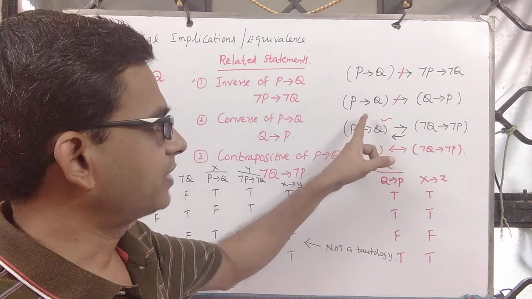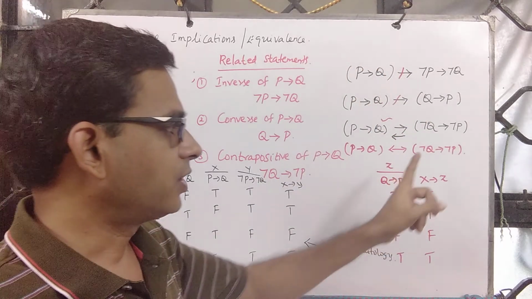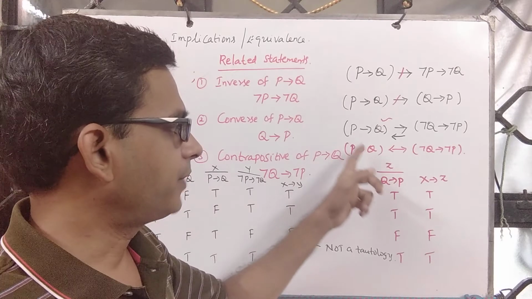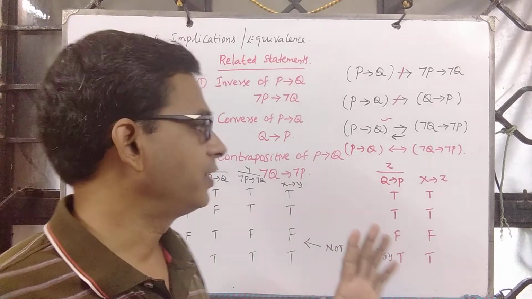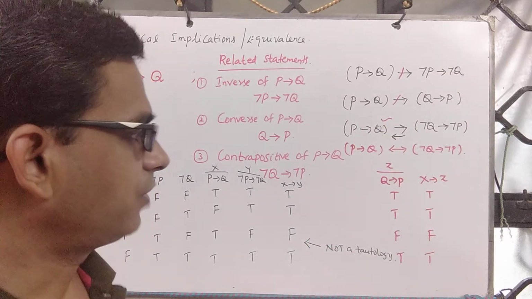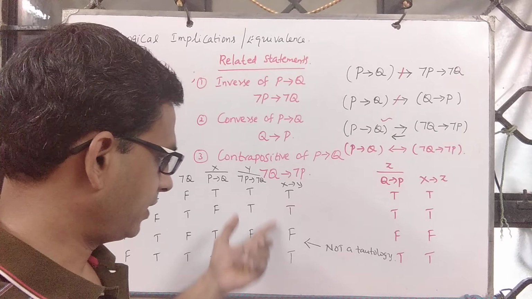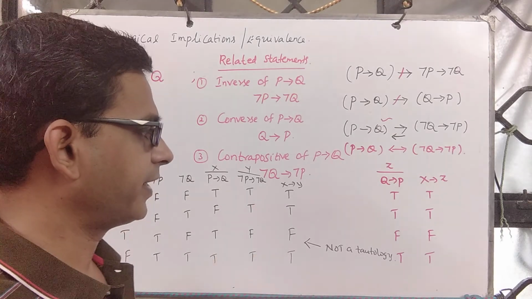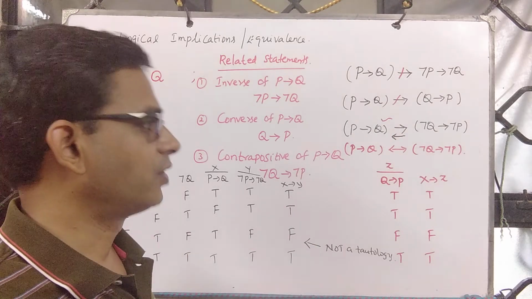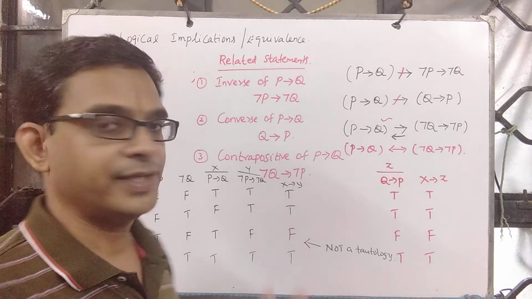You cannot replace that with the converse or inverse. The contrapositive alone logically follows from the statement P implies Q, whereas the inverse and converse do not always follow. The reason is that it is not a tautology. Since it is not a tautology, implication is not guaranteed, whereas for the contrapositive it is guaranteed.